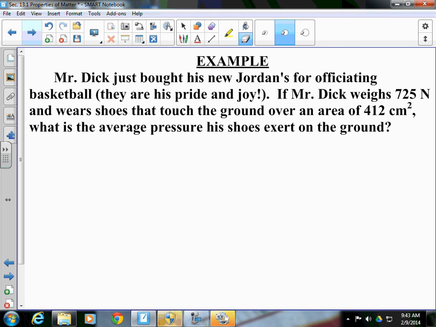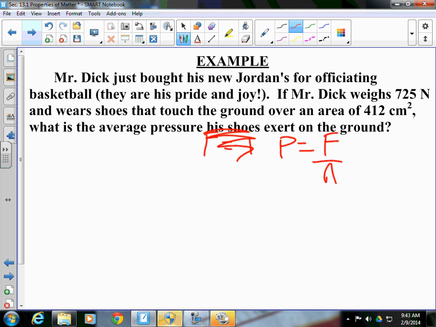So we're going to go through this. We know that pressure is equal to force divided by area. We're trying to solve for pressure. The force that Mr. Dick is exerting is 725 newtons, and the area is 412 centimeters squared. However, what's important is we don't need that unit in centimeters squared. We need it in meters squared.